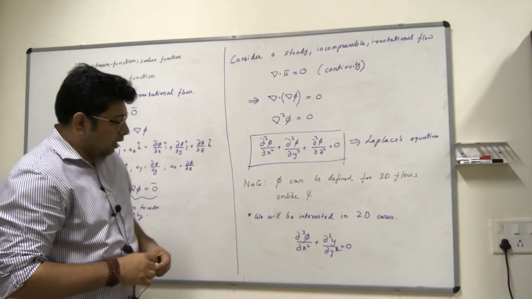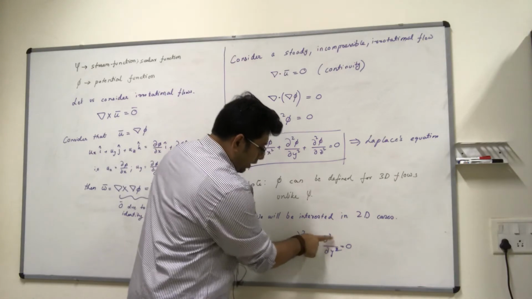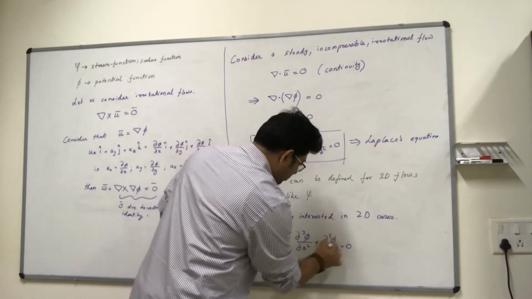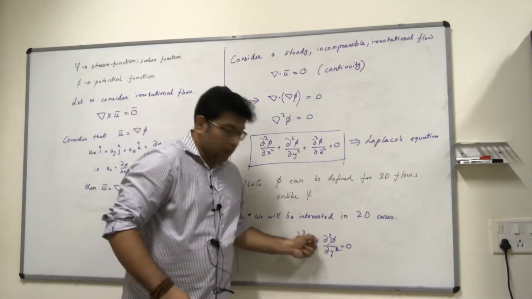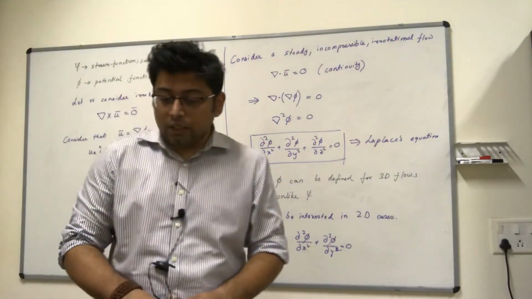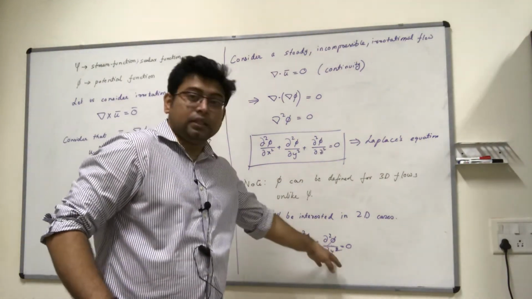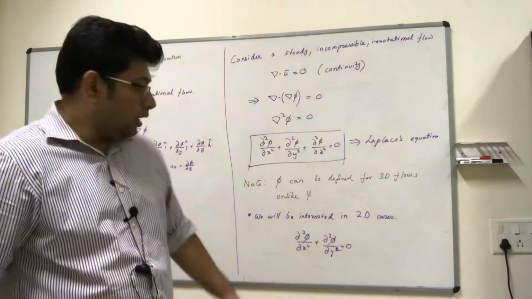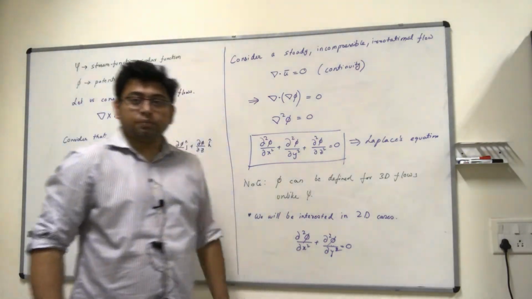Right? And sorry, what have I done? This is phi. So this equation is also called... once this phi is a real valued function such that this is satisfied, phi functions that satisfy this equation are also called harmonic functions.